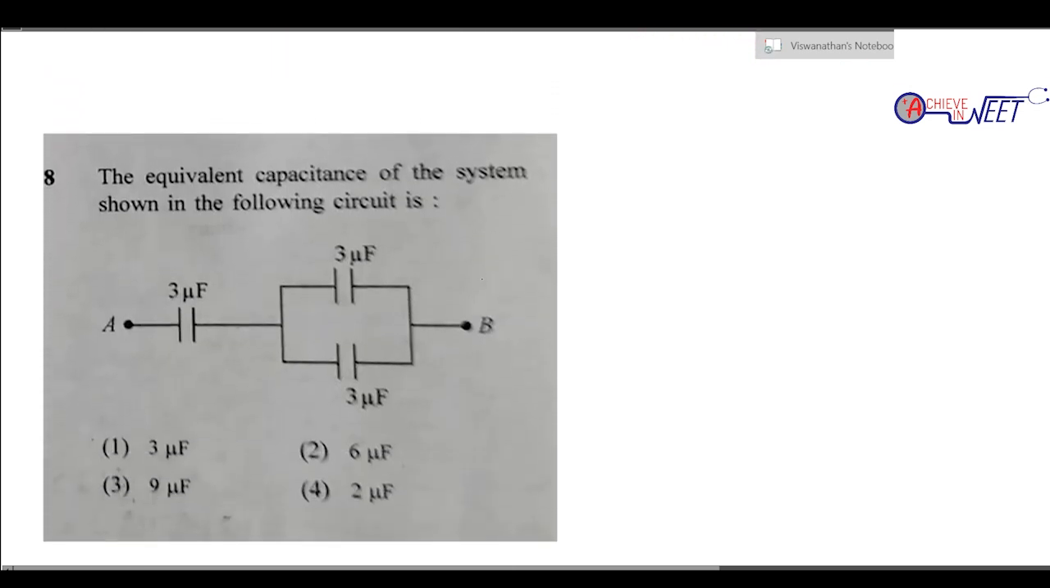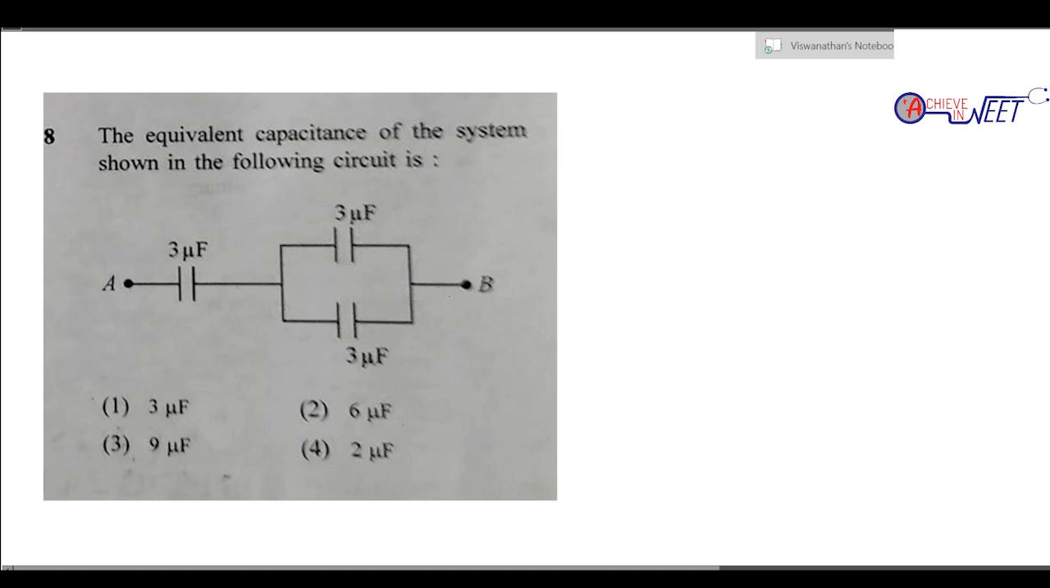Next question. It's a very simple question. Equivalent capacitance. So obviously let us name the capacitors as 1, 2, 3. So yeah, let us just name the capacitors. 2 and 3 are in parallel. So for parallel, simply adding is enough. So 3 plus 3 is going to be 6 microfarad.